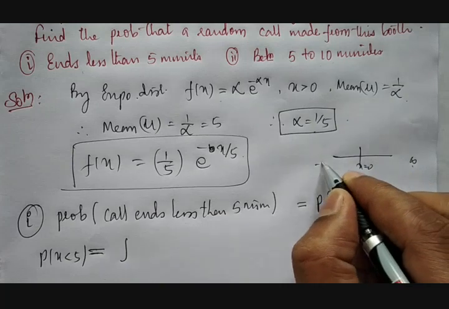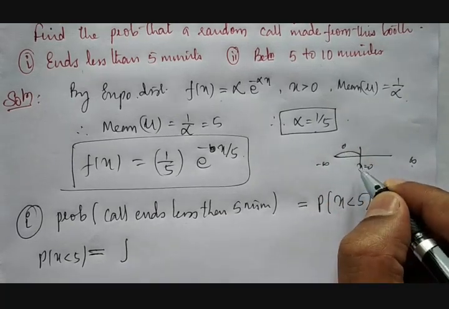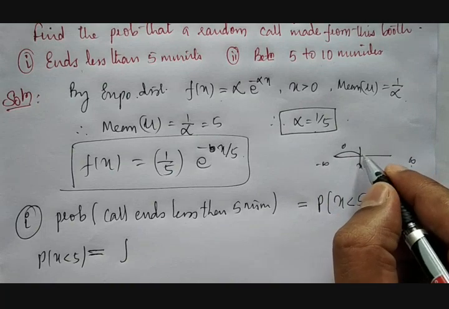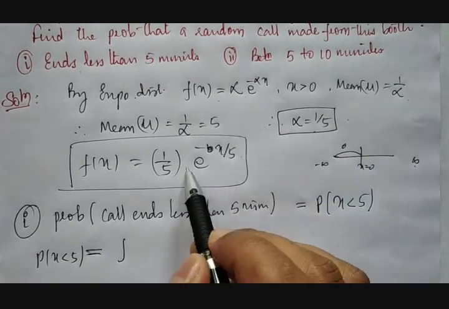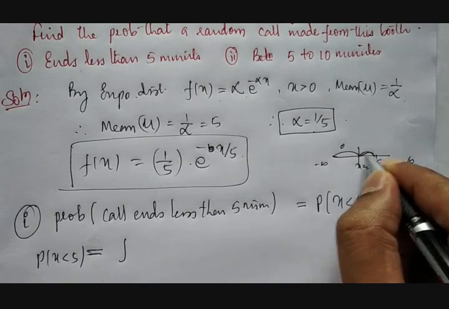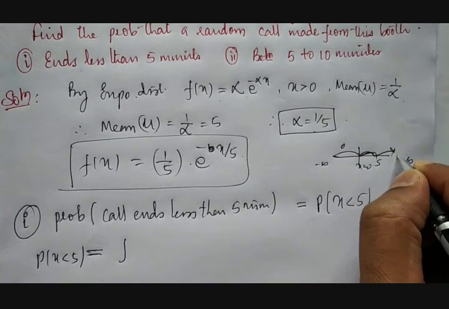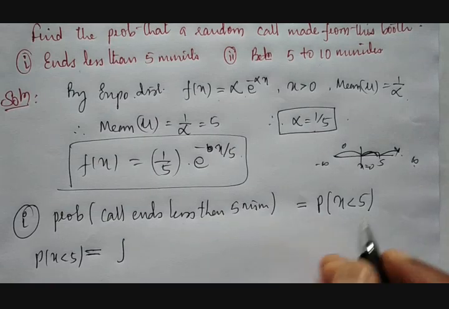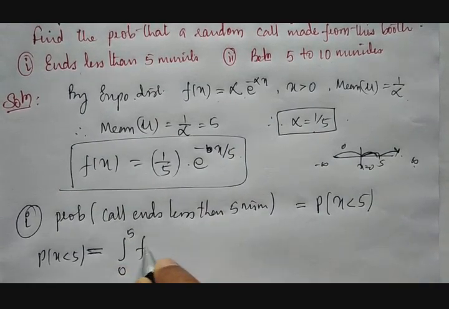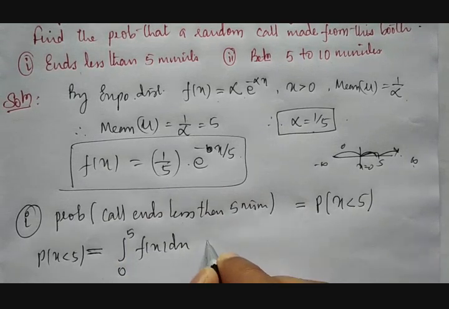On this side, it is minus infinity where the functional value is 0, and here the functional value will be equal to this. But up to 5 we need to take, so we are only calculating this portion. Therefore this will be the integration between 0 to 5 of f of x dx.